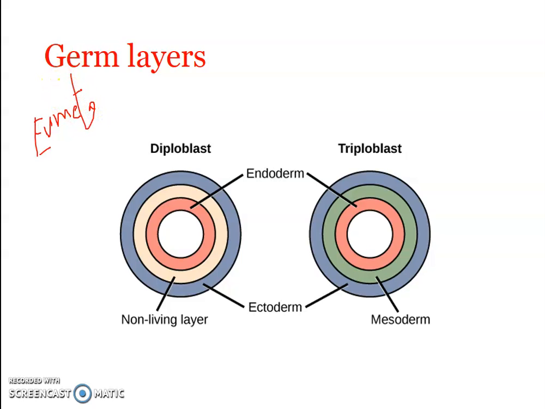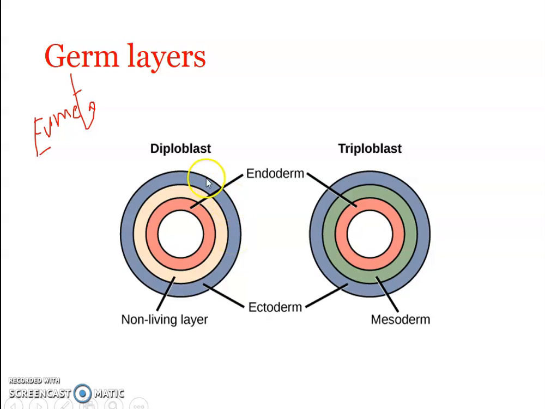eumetazoans. Okay, so eumetazoans can be divided into two based upon the germ layers present. One is the diploblastic and the other is the triploblastic. The animals which have the diploblastic condition are known as diploblastic. So in diploblastic animals, there are two germ layers. Fine, you can see here there is endoderm as well as ectoderm.